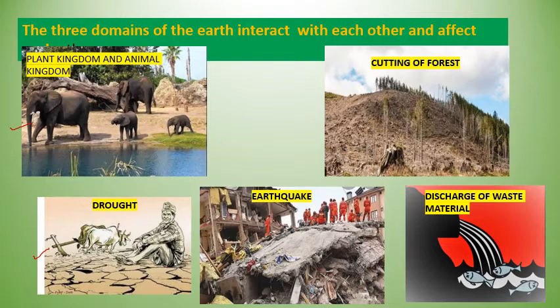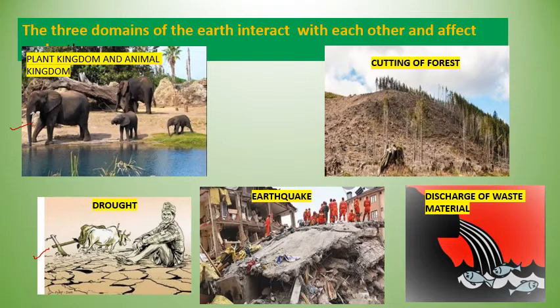ठीक है, environment human को इफेक्ट करता है और human भी अपने surrounding को इफेक्ट करता है. Now the earthquake. What happens in an earthquake? It is a shivering of the land. So whatever buildings are on the land can be destroyed. अगर ये destroy होगी तो human की death हो सकती है, बड़ी बड़ी buildings गिर सकती है. तो this is a natural process, but ultimately it affects human life.